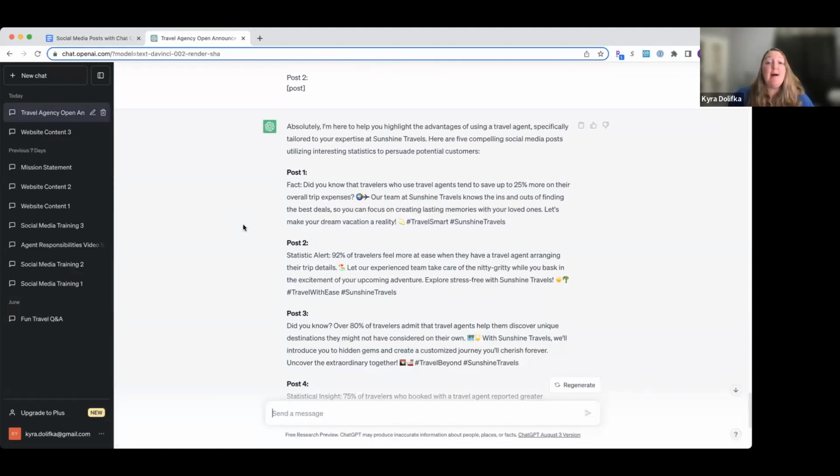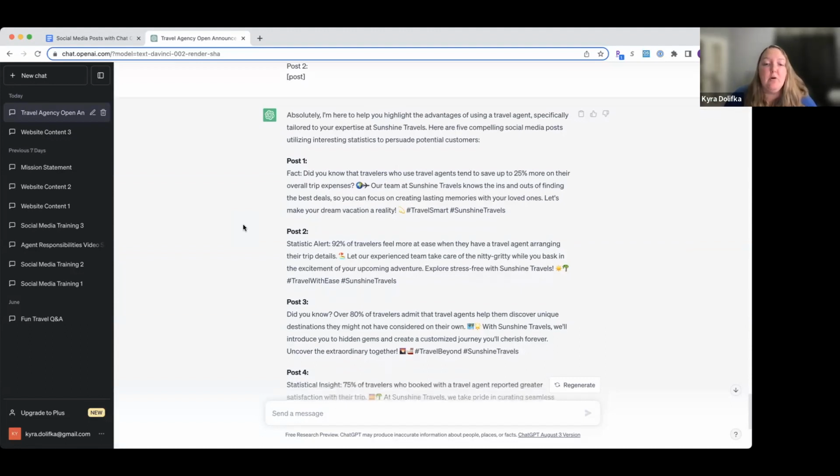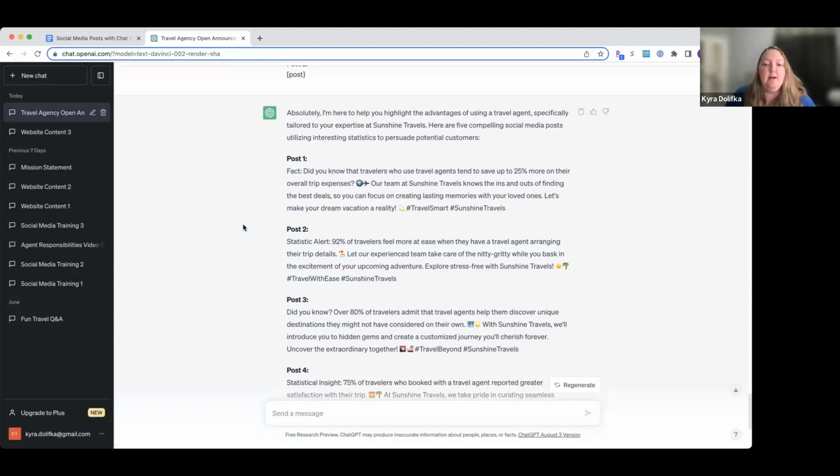Okay, this is probably a good example where you should have a call to action, quite honestly, right? You're going to convince them and persuade them that they want to use a travel agent. Well, what do you need to do? You need to tell them to go to your website. You need to tell them to fill out your quote request form. You need to tell them to send you a message or give you a call. Whatever your call to action is, probably should use one on this example, okay, right? Because we're trying to reel them in here.